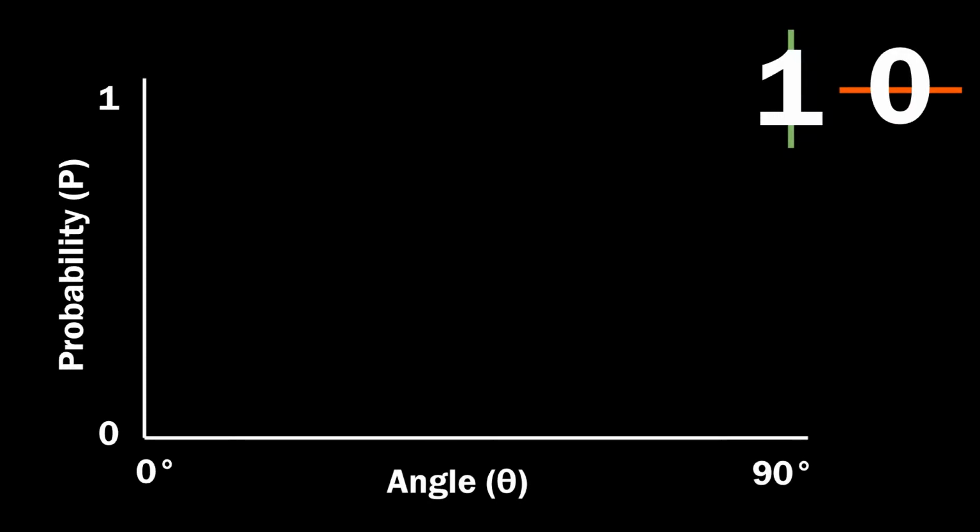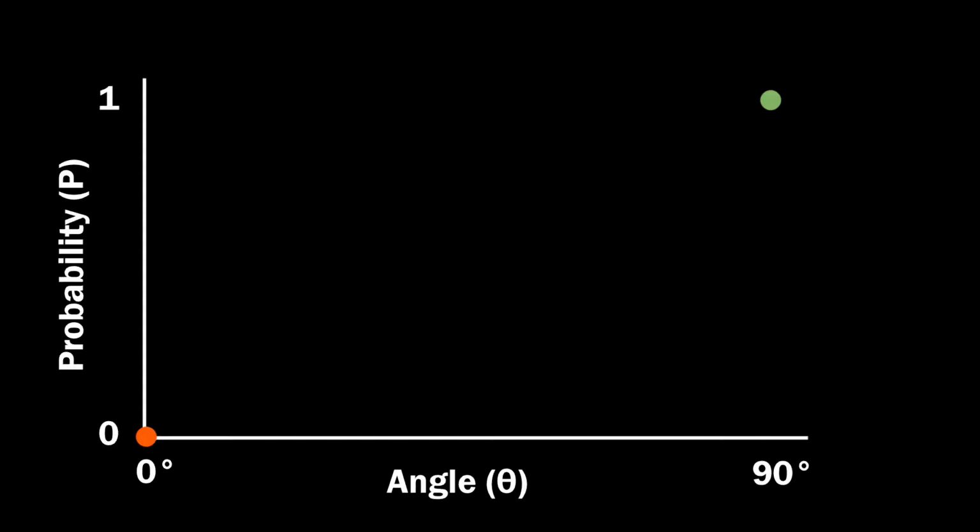Let's take these results and graph them. On the vertical axis, we'll put the probability of the skewer crossing a line. And on the horizontal axis, we'll put the angle the skewer makes with the lines. Landing perpendicular corresponds to an angle of 90 degrees. So if a skewer lands at 90 degrees, the probability is 1. On the other hand, landing parallel corresponds to an angle of 0 degrees. So if a skewer lands at 0 degrees, it has 0 chance of crossing.